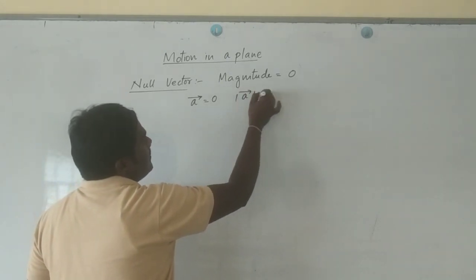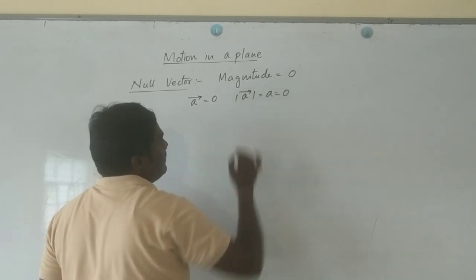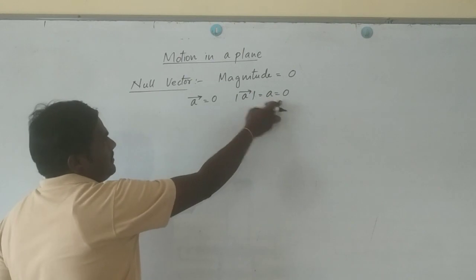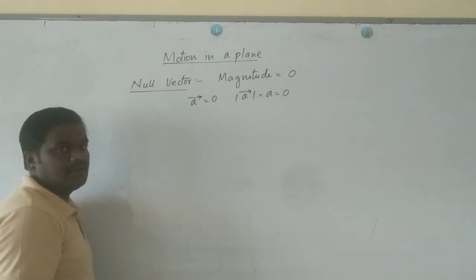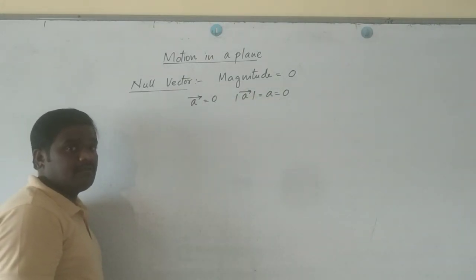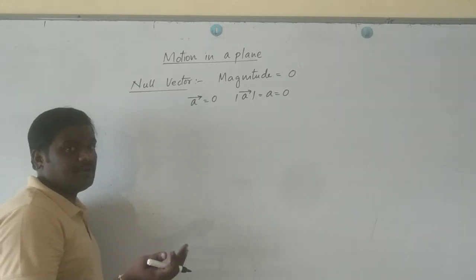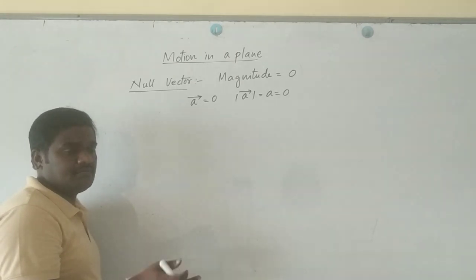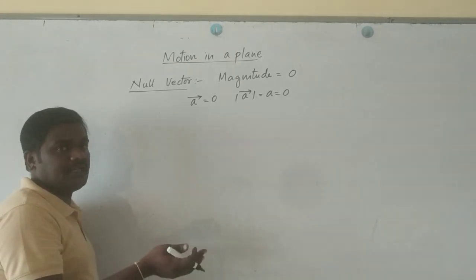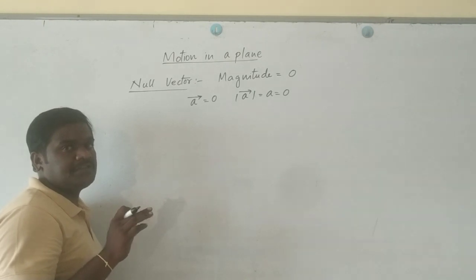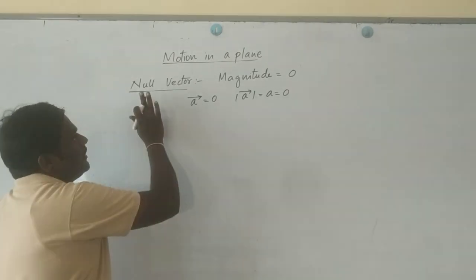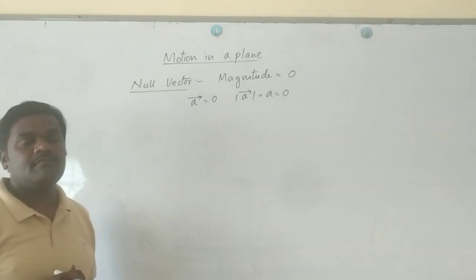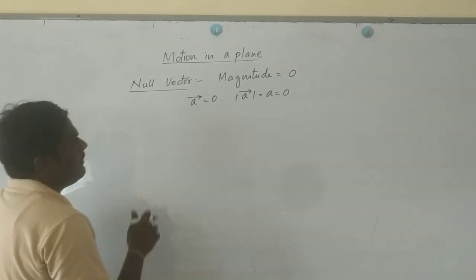Modulus of A bar is equal to A, that is equal to 0. Now what is A? Magnitude. Since its magnitude is 0, the vector is called a null vector. Is it required to mention its direction or not? No need, because it doesn't have any direction. Magnitude itself is not there, so there is no necessity to mention its direction. So what is a null vector? A vector whose magnitude is equal to 0 is known as a null vector.